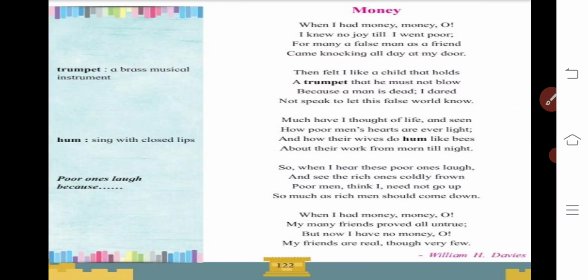Second stanza. Then I felt I like a child that holds a trumpet that he must not blow, because a man is dead. I dare not speak to let this false world know. When he became poor, he realized that he is like a child who is having a trumpet, a brass musical instrument. So here he got the direct comparison between the child and himself, and that is simile. He started to feel that I am a child who is having the trumpet, but doesn't know how to blow it. And because a man is dead, I dare not speak to let this false world know.